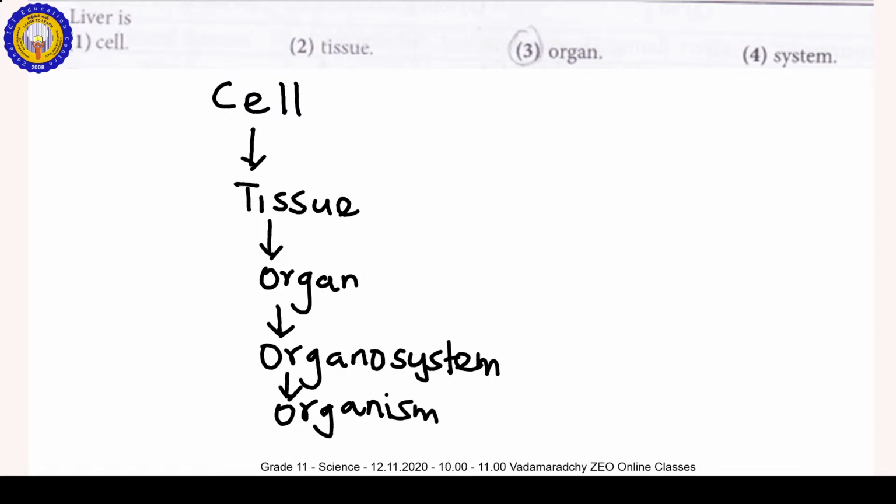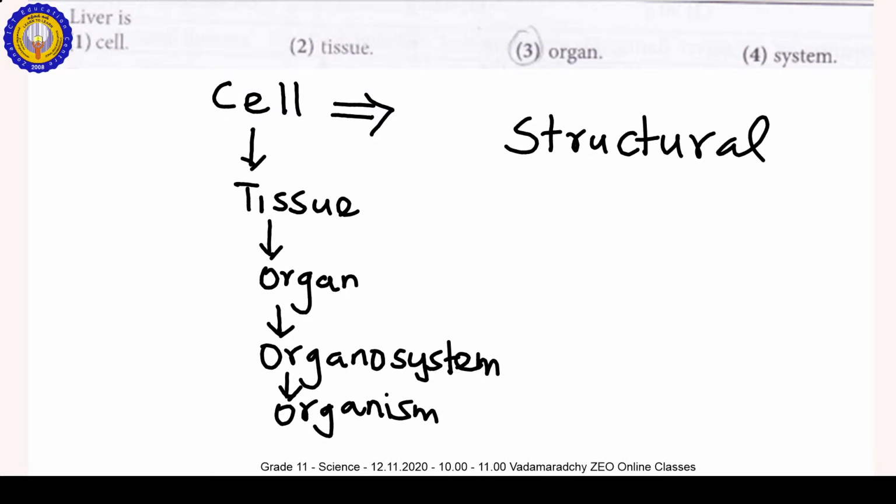Now you have to know what is a cell. You have to know the definition of the cell. The cell is the basic structural and functional unit of the organism.